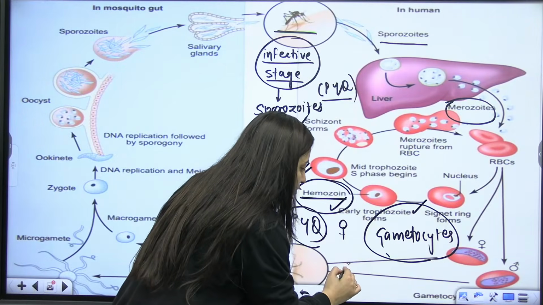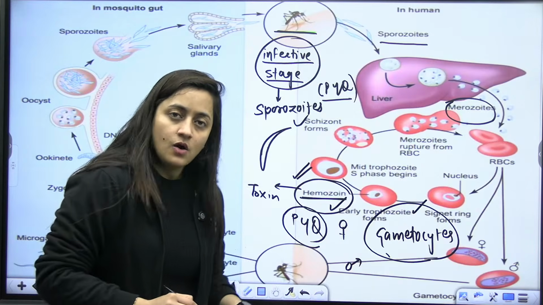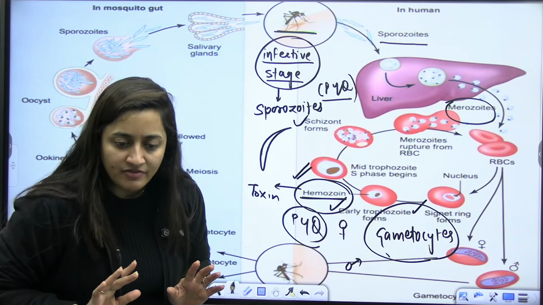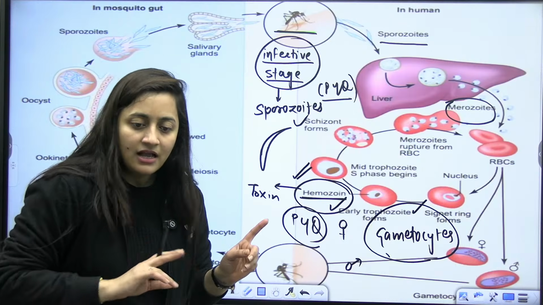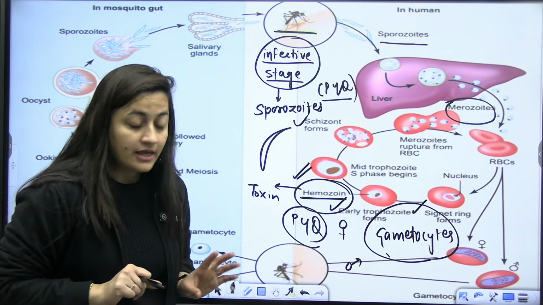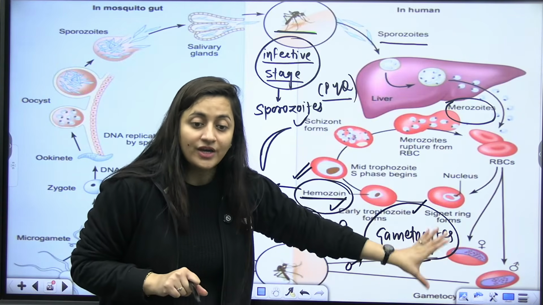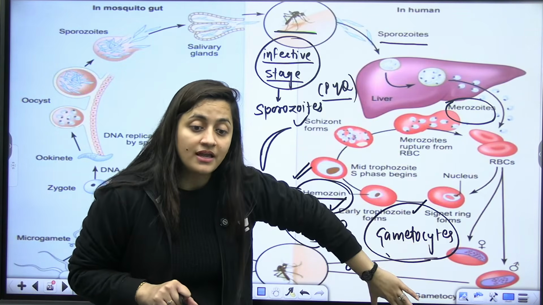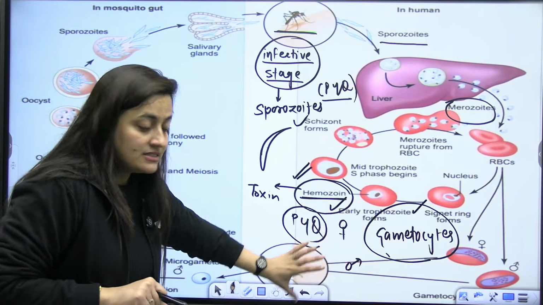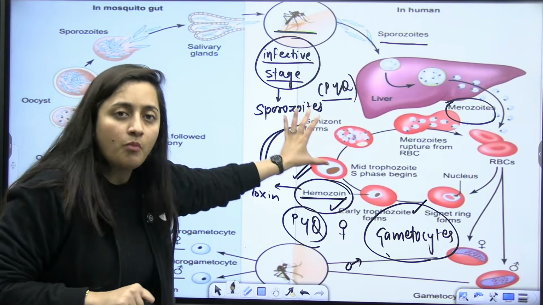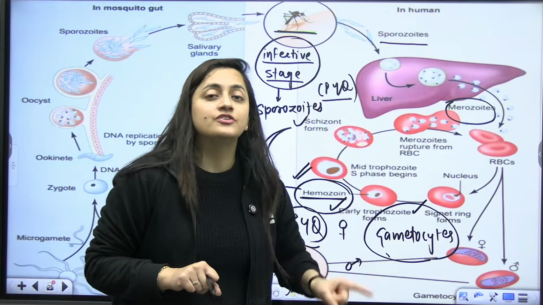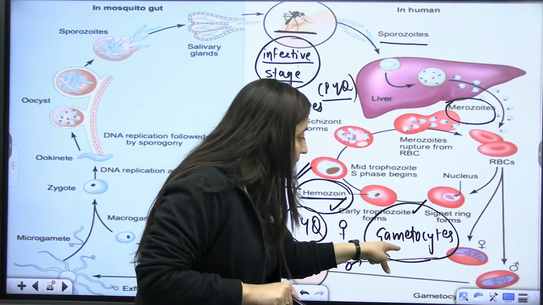There will be male and female gametocytes. These gametocytes will form the gametes. But these gametes cannot further develop in the human body, because the human body temperature is not suitable for the development of these gametes.